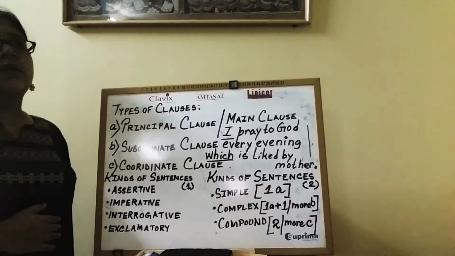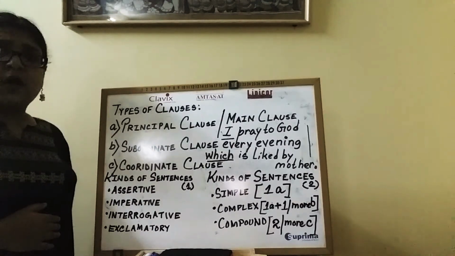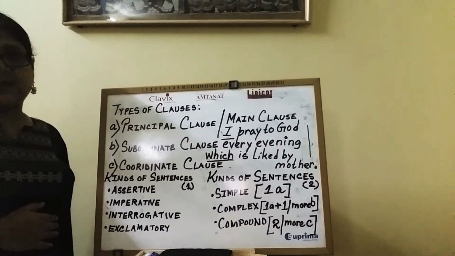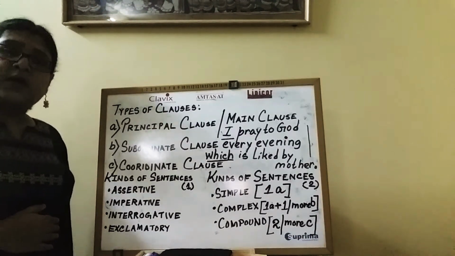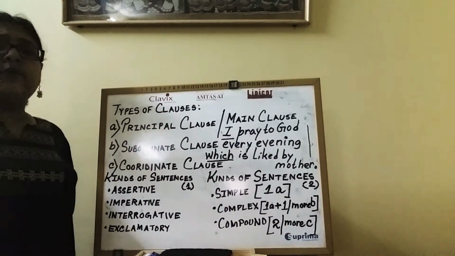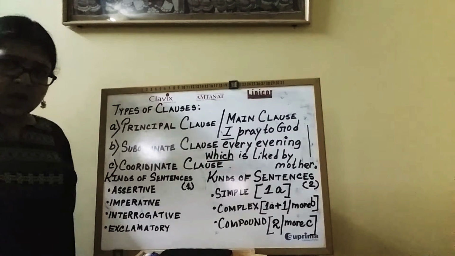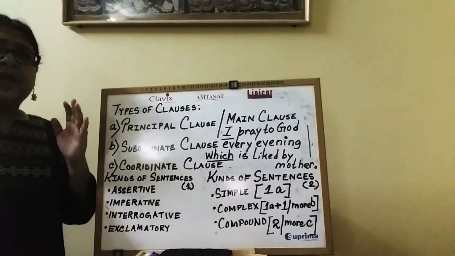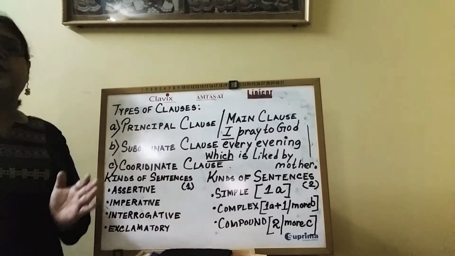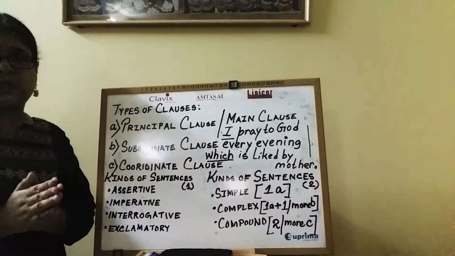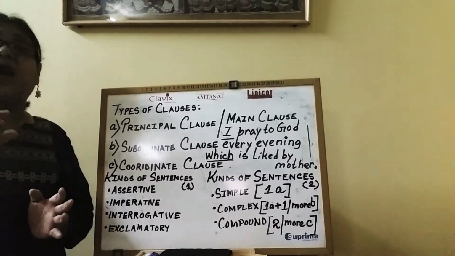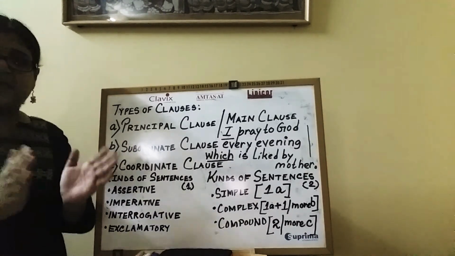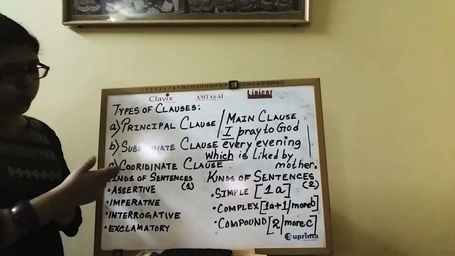For example, Radha believes in God, but Ravi does not believe in God. The two small sentences are Radha believes in God, Ravi does not believe in God. Alright? Now, as soon as these two small sentences are joined together or clubbed together with the help of a conjunction, but, the two small sentences become coordinate clauses.